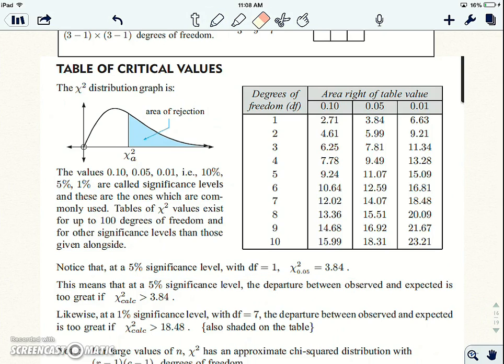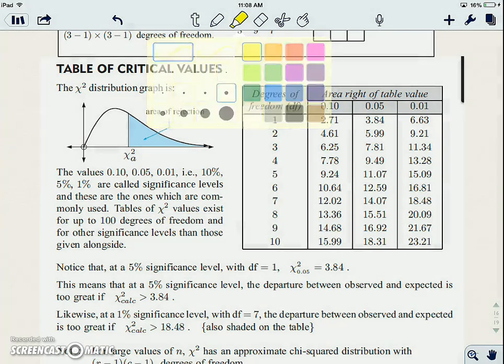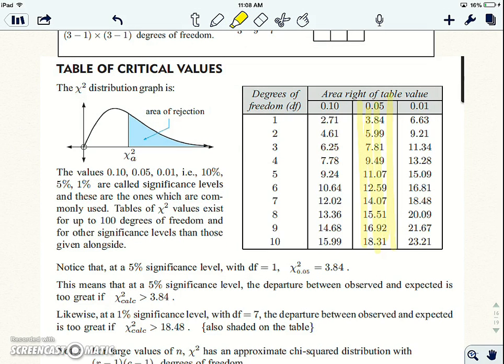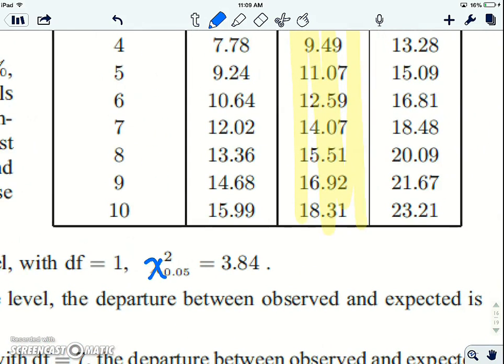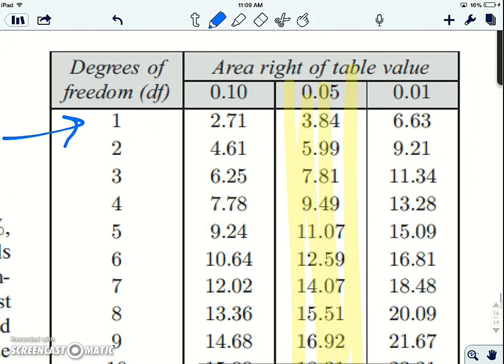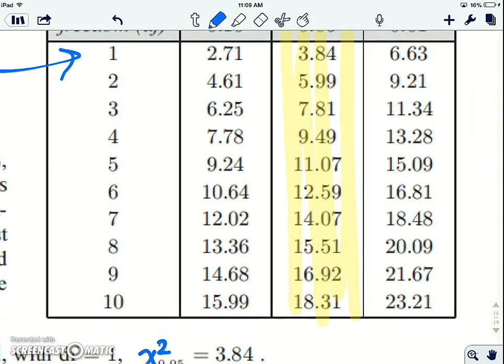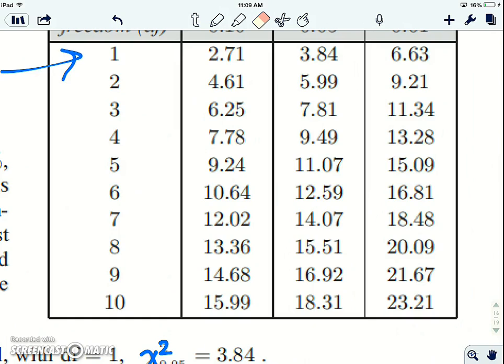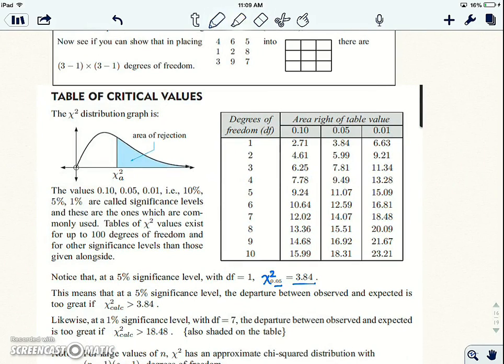So let me show you what I mean. They're telling you how to read the table here. If you had a 5% significance level, and this is the one that we will always use unless told otherwise, and 1 degree of freedom, this is how they would write that. They'd say your chi-squared significance value, or your critical value, at 5% is 3.84. We had 2 degrees of freedom, and we want to do the 5%, so our cutoff is 5.99.